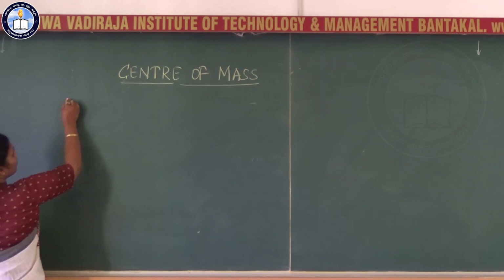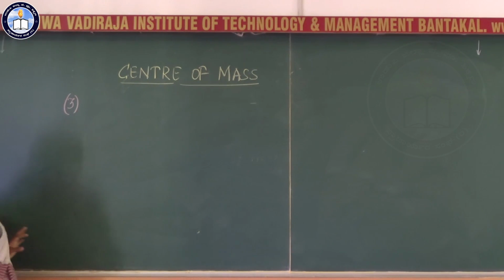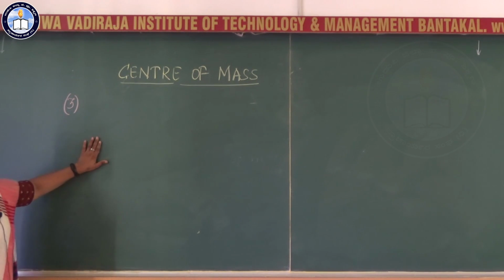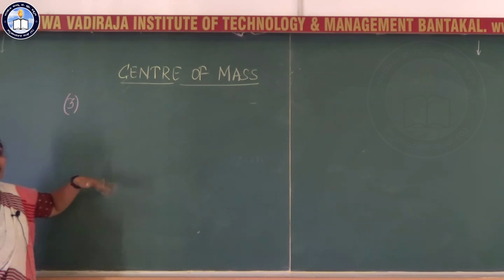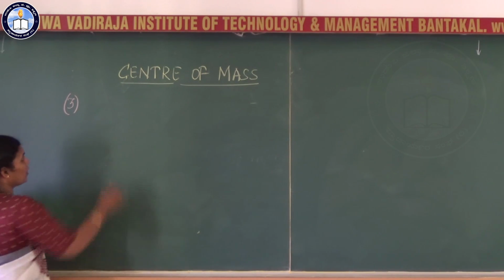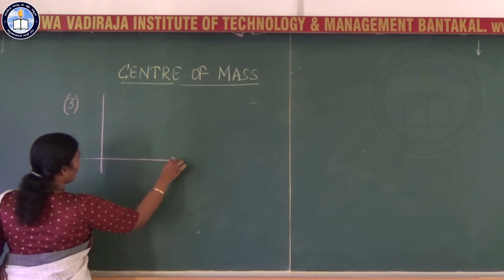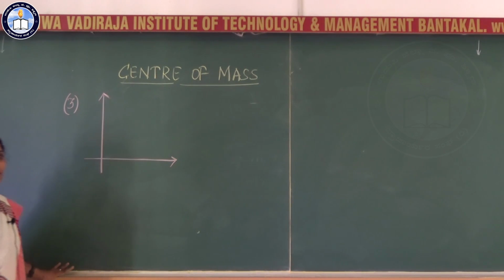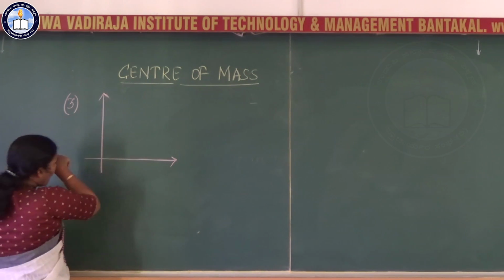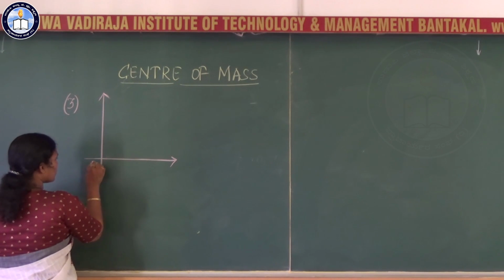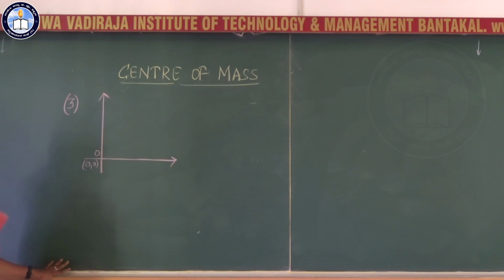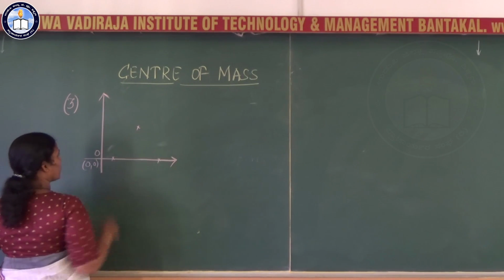Okay, we will go to one more case. System of particles not lying on a straight line. That is, from a straight line we will go to a plane. I will consider 3 particles. This is the origin of the coordinate system O. I consider 3 particles which are not lying on a straight line. 1, 2 and 3. You can take it like this.